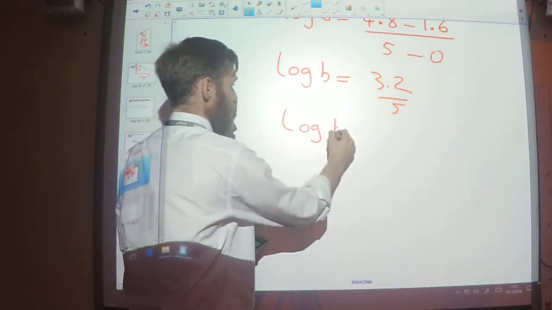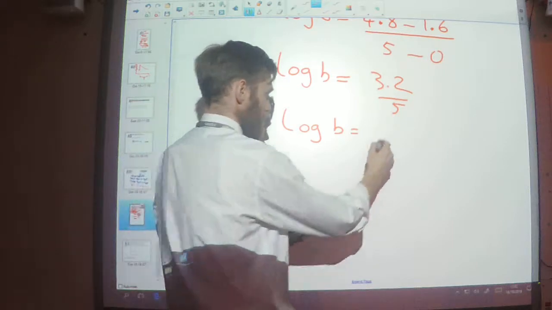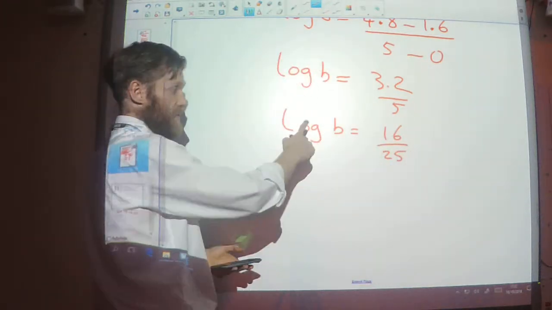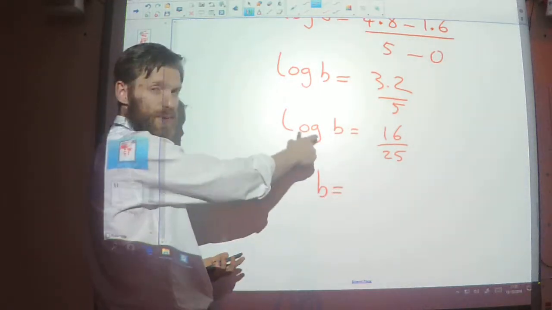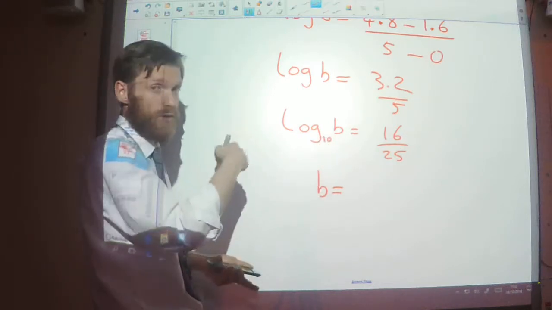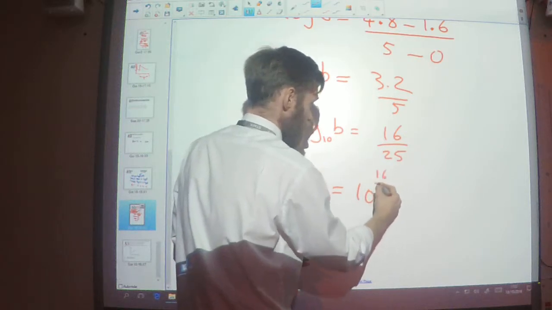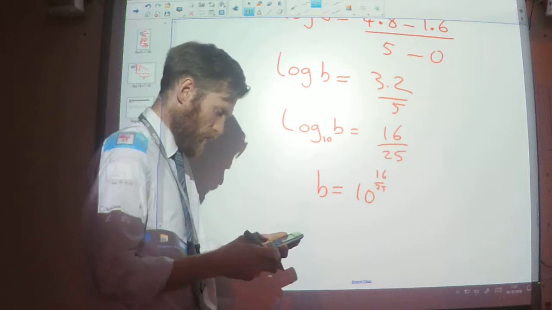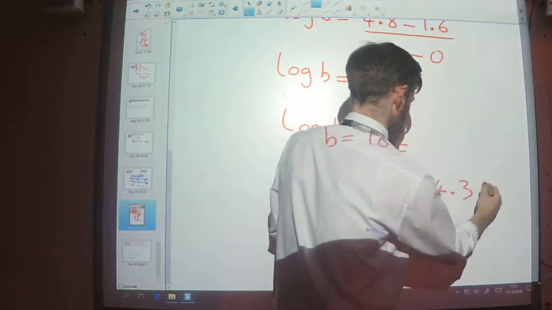So log of b equals 16 over 25. And now if I do the power function of both sides, so b equals, remember log when it's written like that, that's like base 10. I took log to the base 10 from before. So this will be 10 to the power of 16 over 25, which is 4.37.